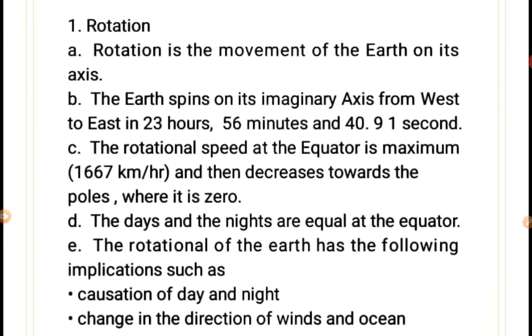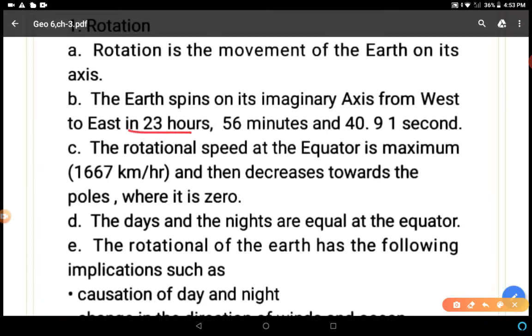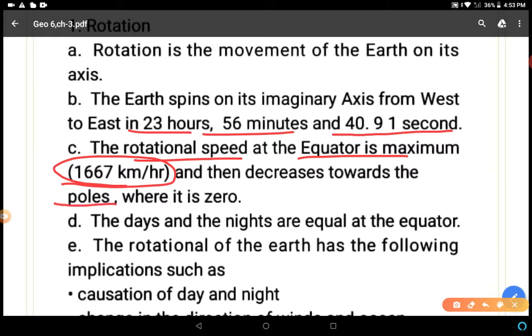Some more facts about rotation. The earth spins on its imaginary axis from west to east in 23 hours, 56 minutes and 40.91 seconds. The rotational speed at the equator is maximum. What is the speed at the equator? 1667 km per hour. Dear students, you have to remember. It then decreases towards the north pole and south pole, where it is 0. Clear? The days and the nights are equal at the equator.